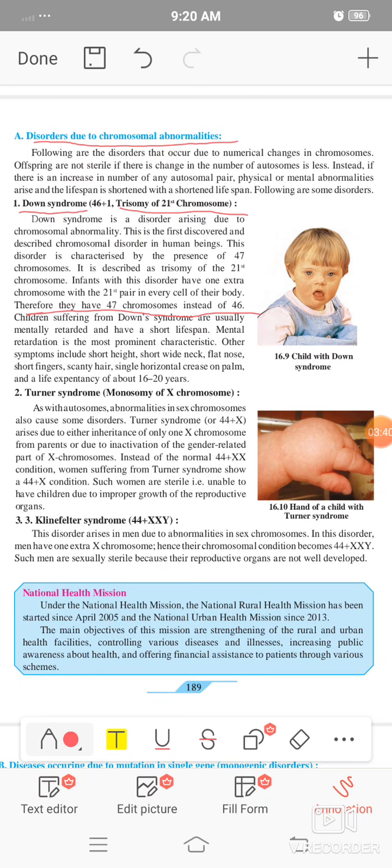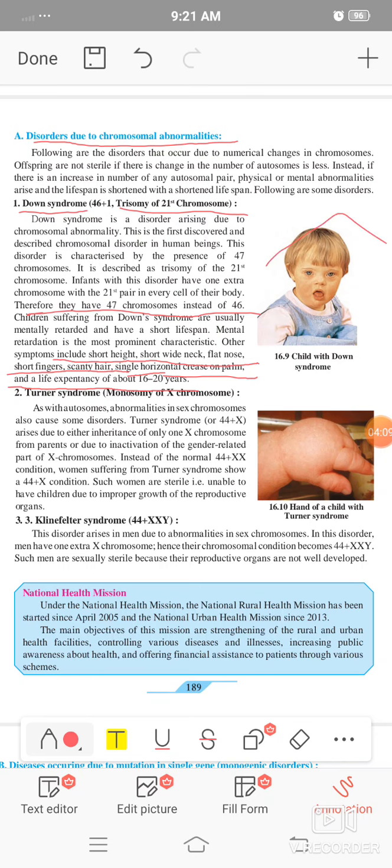The characteristics or the most important highlights of this disease are short height, short wide neck, flat nose, short fingers, scanty hair, single horizontal crease on the palm, and life expectancy is only 16 to 20 years.